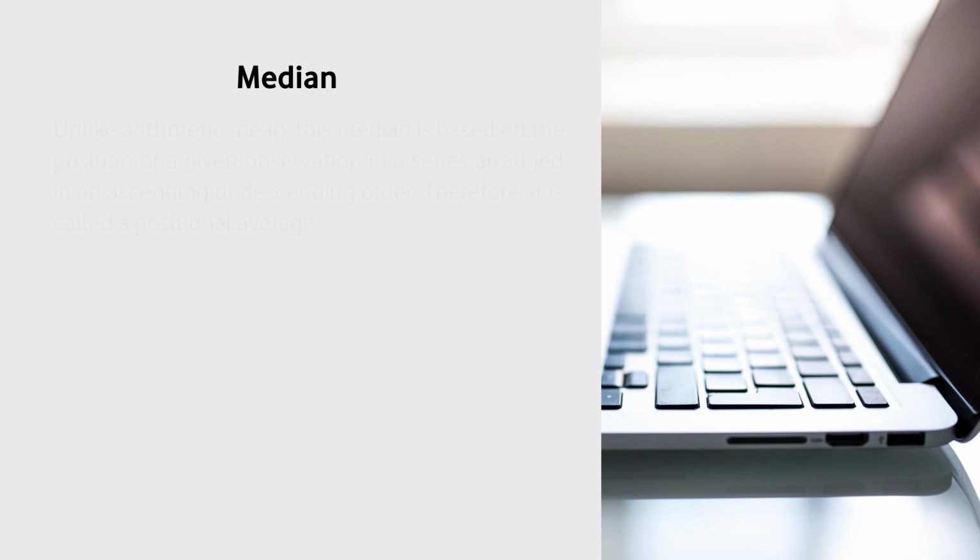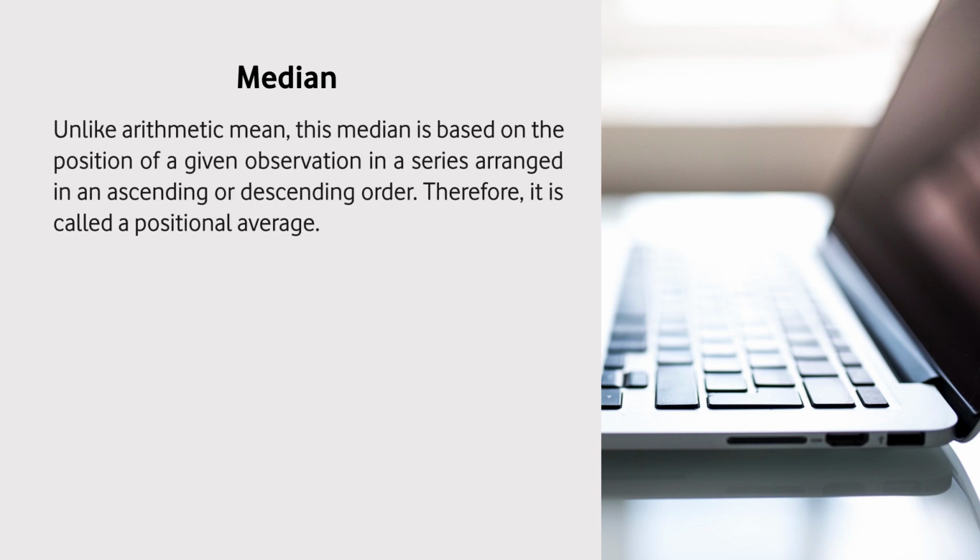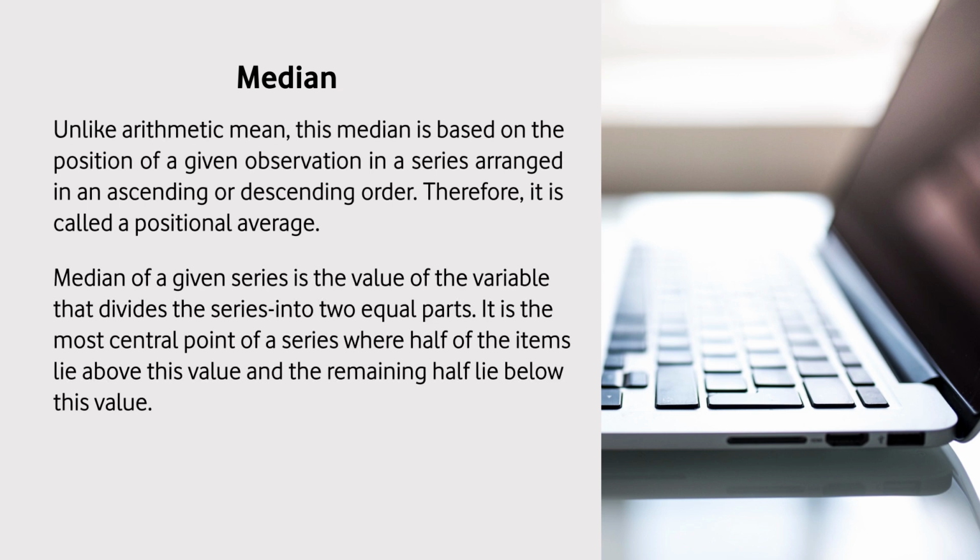There are other partition values also, which are not the point of discussion in this session. In this session we are only focusing on median. Unlike arithmetic mean, median is based on the position of a given observation in a series arranged in ascending or descending order. Since it is based on position, it is called positional average. Median of a given series is the value of the variable that divides the series into 2 equal parts.